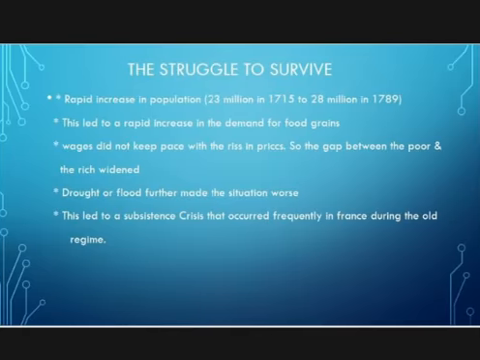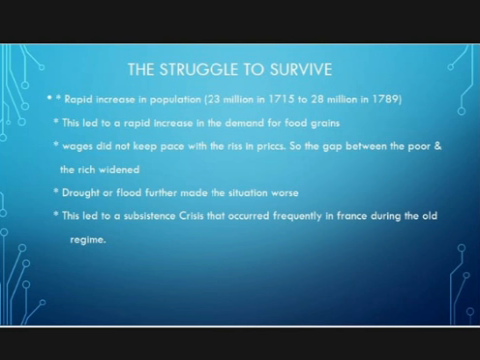The next topic: the struggle to survive. In this slide, we will see how they had to survive and what happened at that time. The population of France rose from about 23 million in 1715 to 28 million in 1789. That means 5 million people were added.